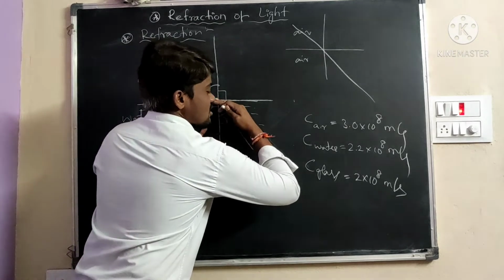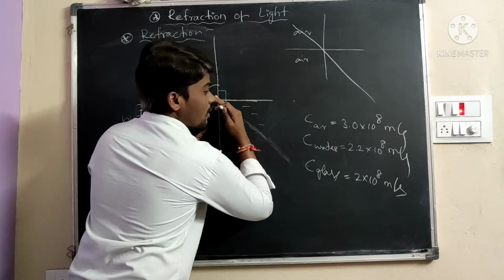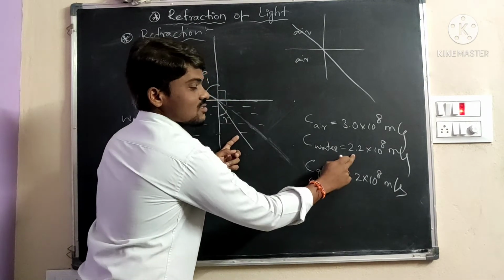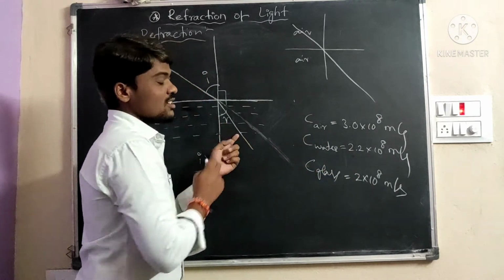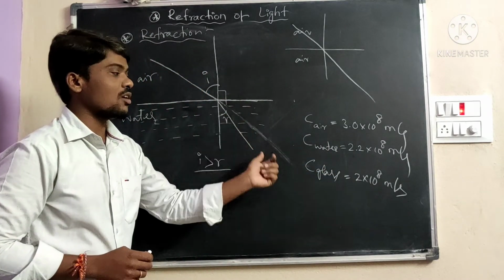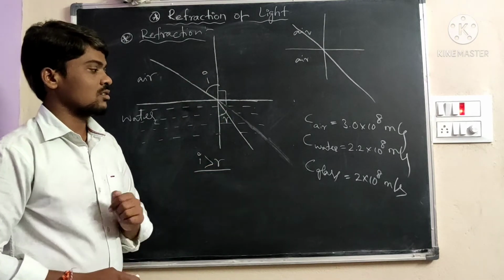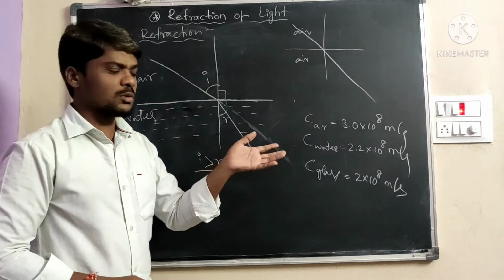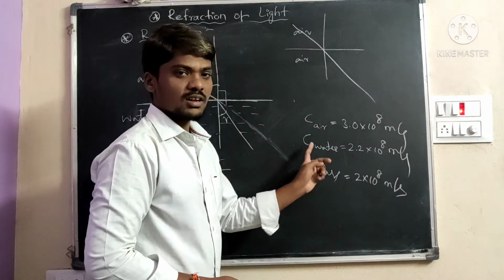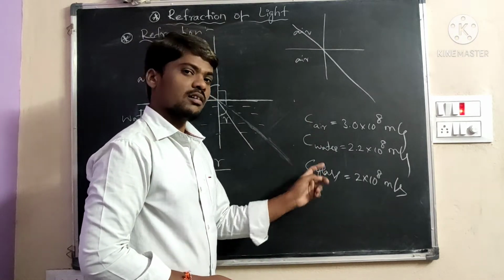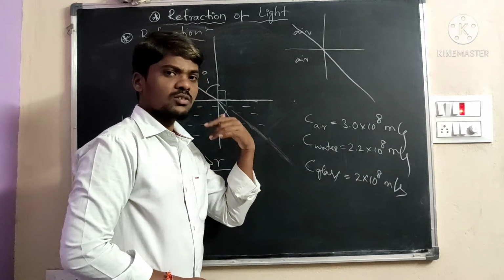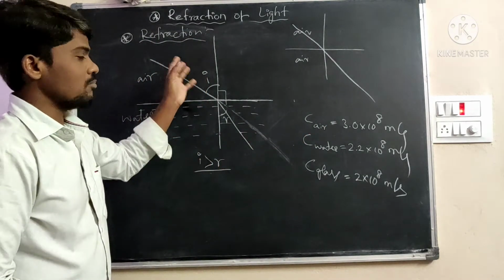Initially the ray is in this position. Because the speed of light is less, it bends and deviates from the original path. It is called the refraction procedure. We can take any two mediums, air to glass, glass to water, water to glass, or glass to air, and the light will bend like this.